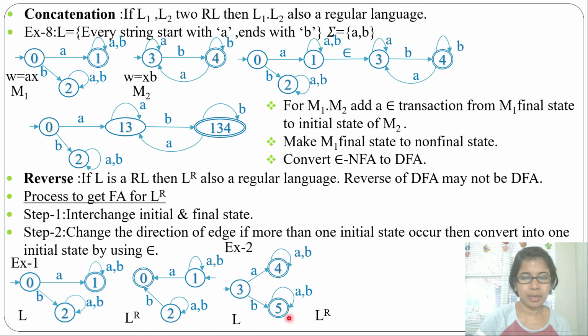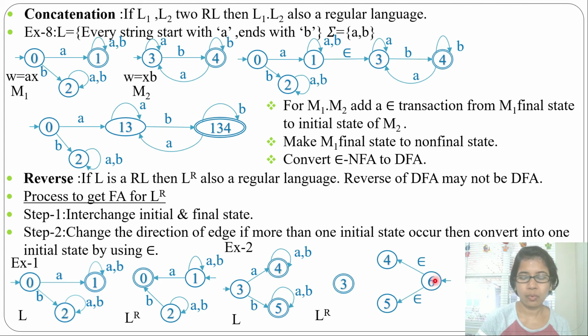Let's see another example. This is a DFA having two final states. I chose this example because I want to explain what will happen if there is more than one initial state. So here two final states, this 2 will be the initial state and this will be the final state. Now 4, 5 will be initial states and 3 will be the final state. But there cannot be more than one initial state. So what we'll do, we'll add another state 6 and from that we'll do epsilon transition to state 4 and epsilon transition to state 5.